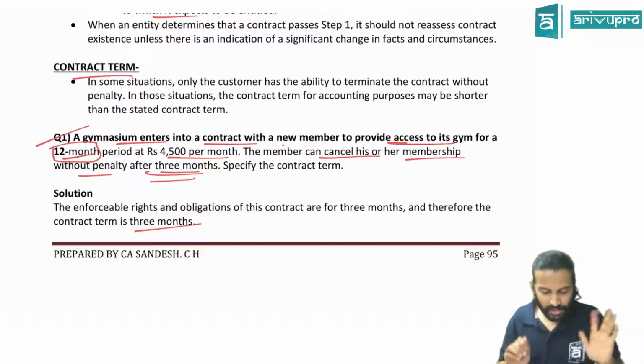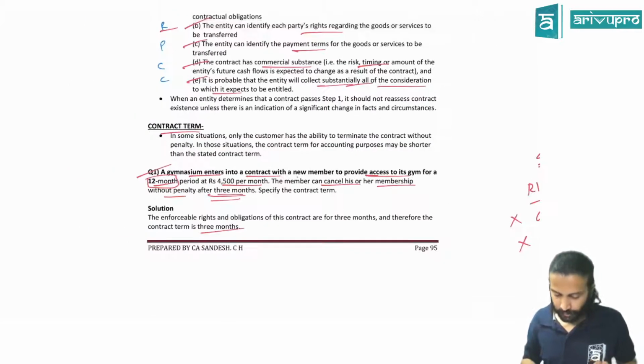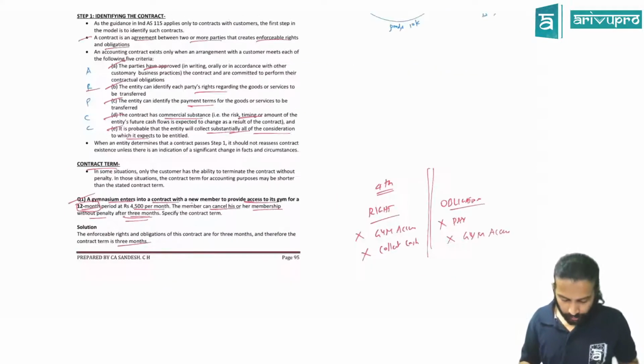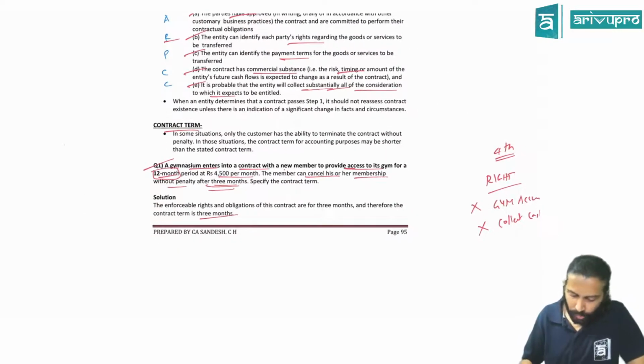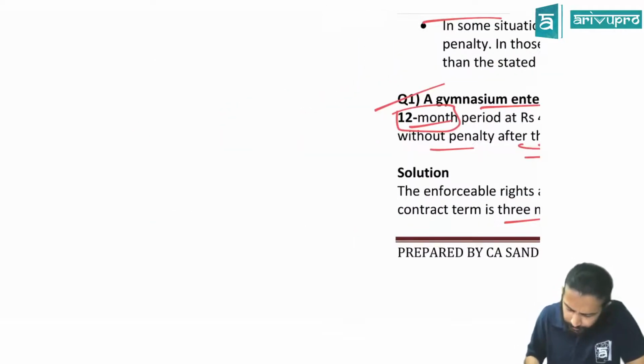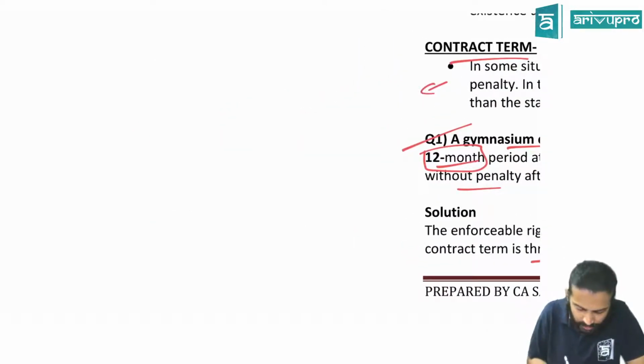Okay? So hence I think you'll have to remember quite a few concepts here. Good enough so far? So contract term, can you simplify and give us a word? Contract term, that's what, like if, or you can write this only, if customer can cancel the contract without penalty, then contract term could be lesser. Write like that.